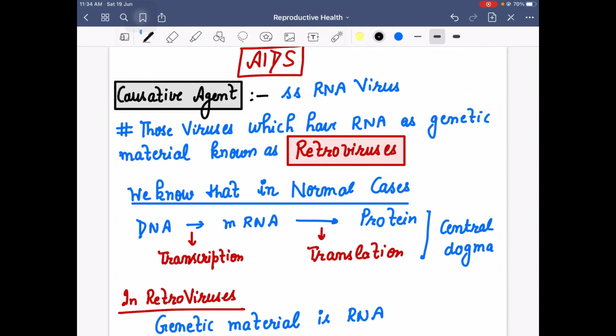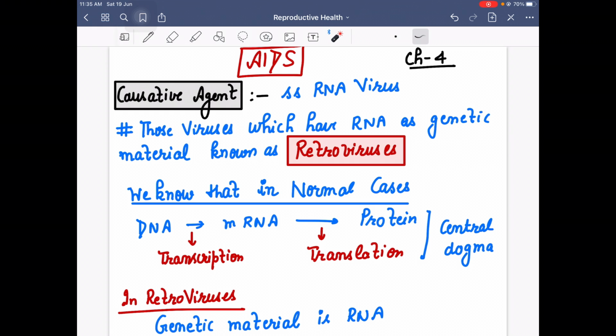My kids, we are discussing our chapter number 4, that is reproductive health, right? In the last lecture, we talked about a few sexually transmitted diseases which were caused by bacteria as well as virus. So in this lecture, we are going to finish these sexually transmitted diseases. I will discuss AIDS, genital herpes and genital warts with you today.